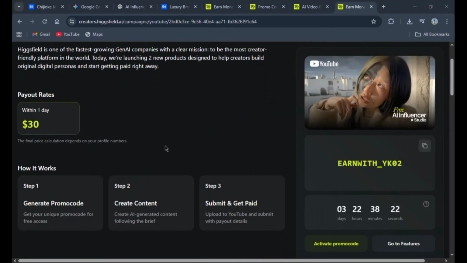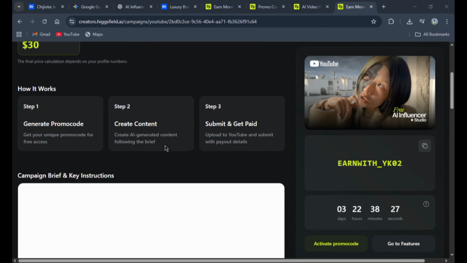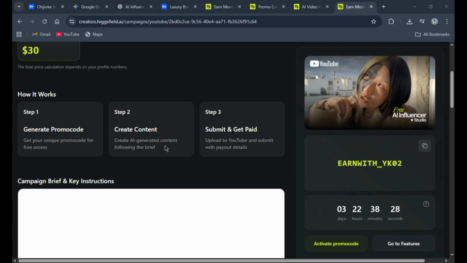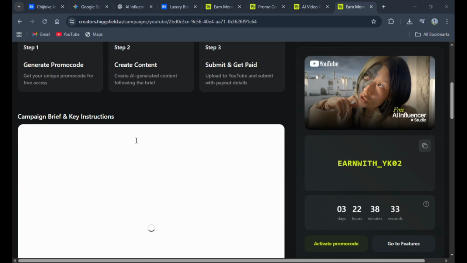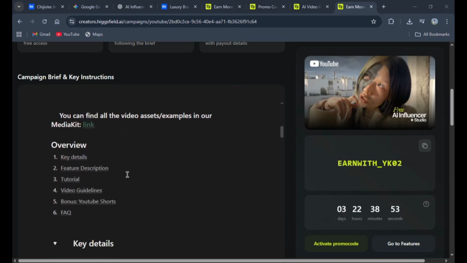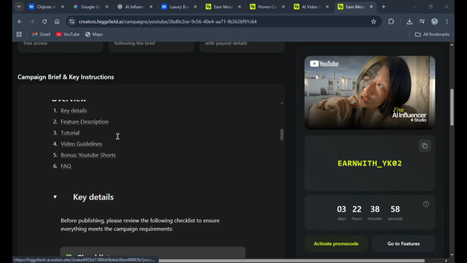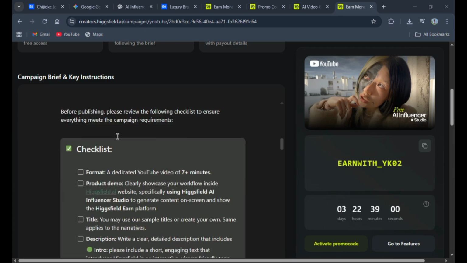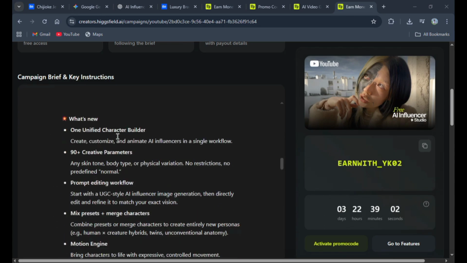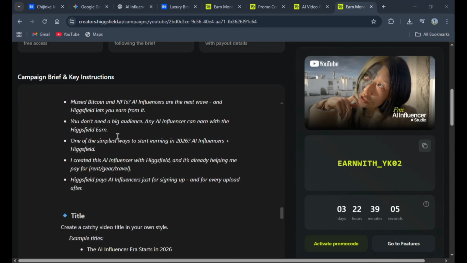So guys, once you're here, you will be guided through the steps, step 1, step 2, step 3, on what you need to do to get paid. The first one is generate promo code, create content, submit, and then get paid. And then below you see the campaign brief and key. Here you can find your video assets, overview, key details, feature description, tutorials, video guidelines, bonus, and all. Understand? So all you need to do is go through it, follow it, and create your video. And once you're done creating your video, the next step is to get paid.